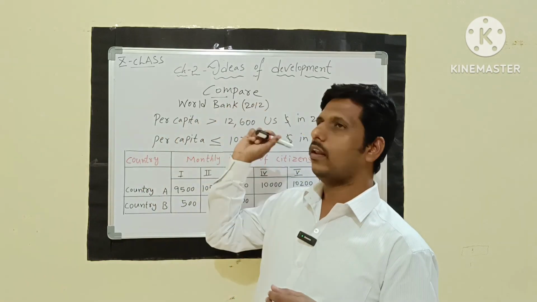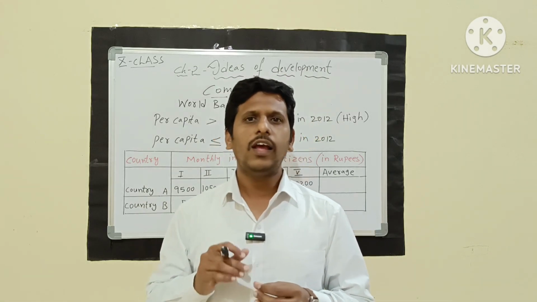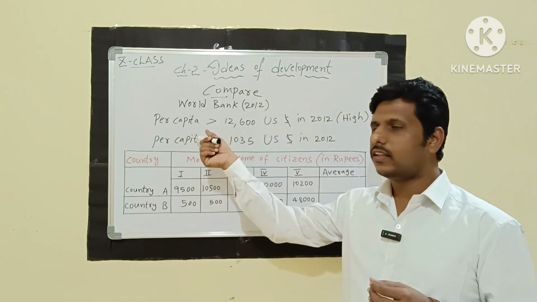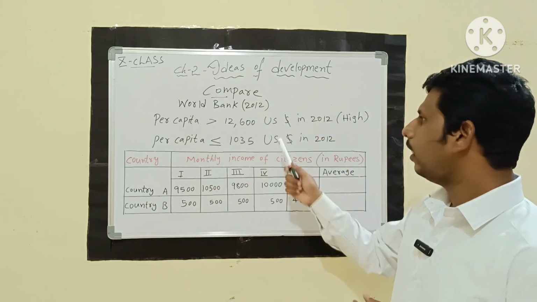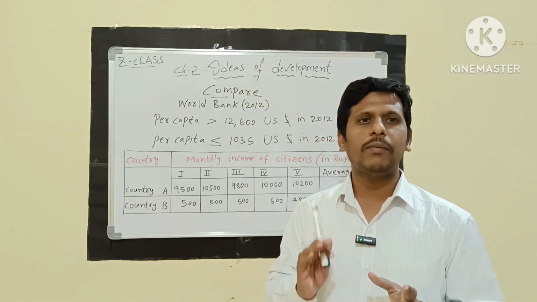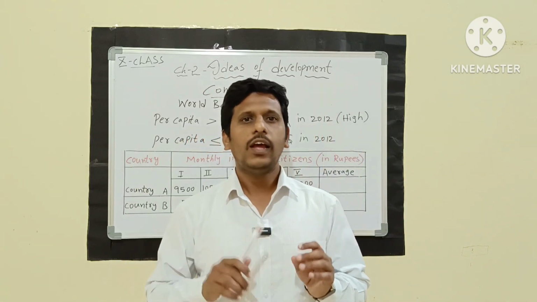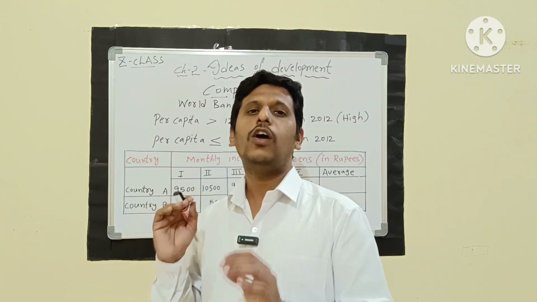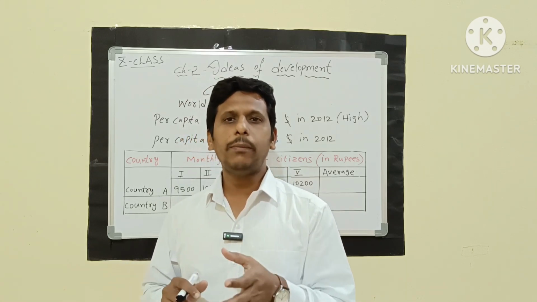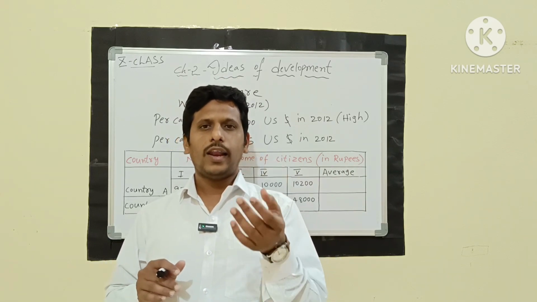In the 2012 survey, it has given a criteria: any country whose per capita income is greater than 12,600 US dollars in 2012, which is very high, is to be considered a developed nation, and the people in this region are to be considered rich people, blessed people.